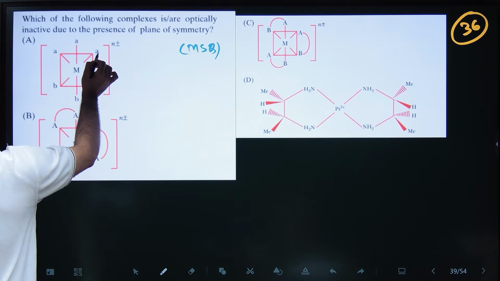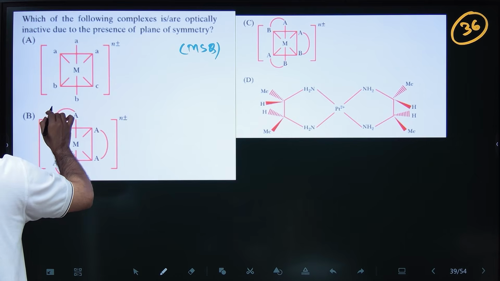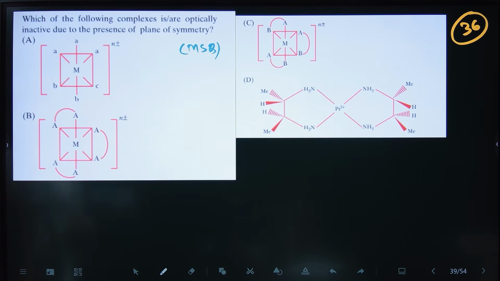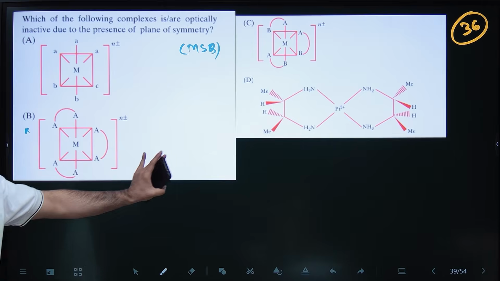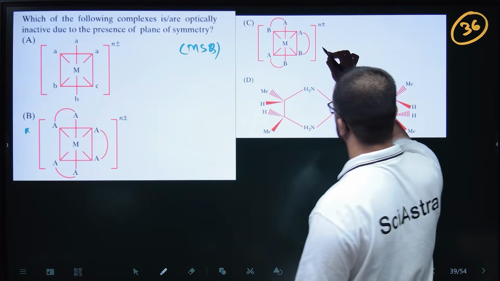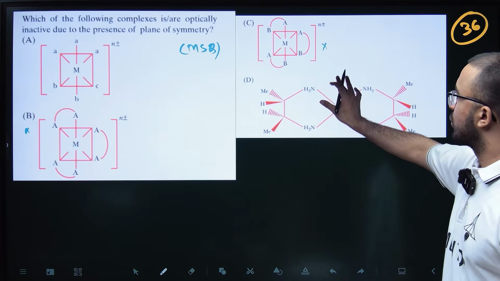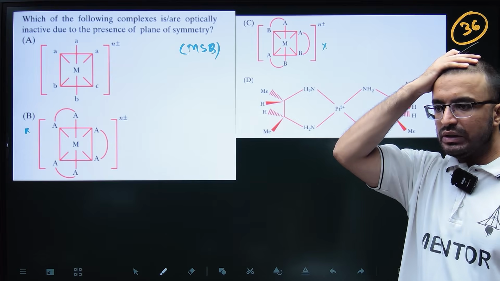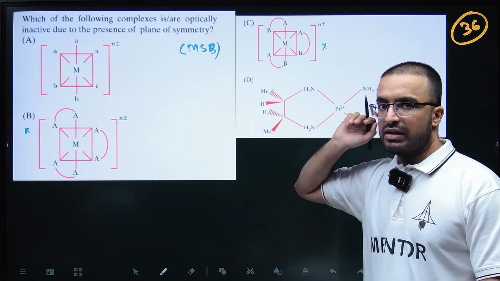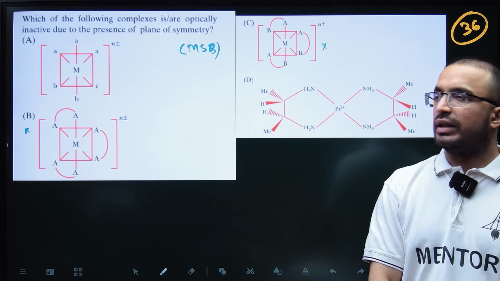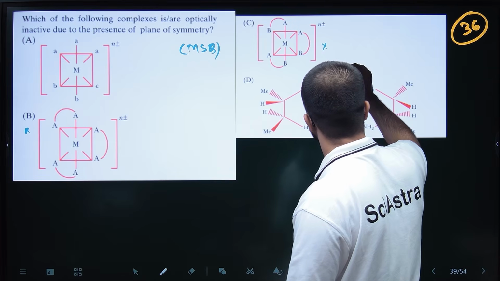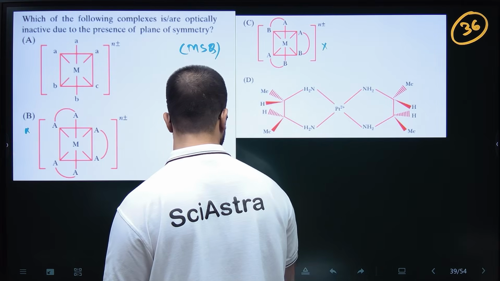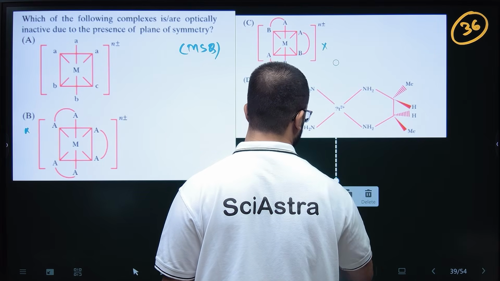So this is A, B, B, C. Obviously these types of compounds will not contain plane of symmetry. So you can check for yourself. Octahedral and bidentate ligands, so generally they don't contain plane of symmetry. So they won't contain plane of symmetry. This molecule will contain plane of symmetry. See, this molecule will contain plane of symmetry.